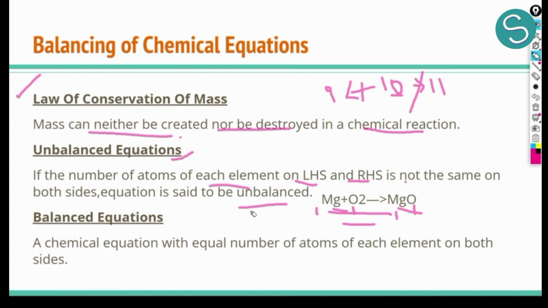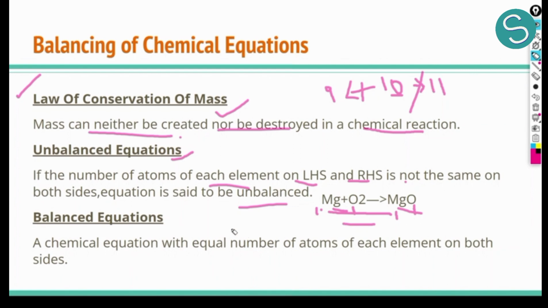Now what is the solution? We need to make this equation balanced, because we need to prove the law of conservation of mass. So to satisfy this law, we need to balance the equation. That is, we should have equal number of atoms on the left hand side and on the right hand side of the arrow.